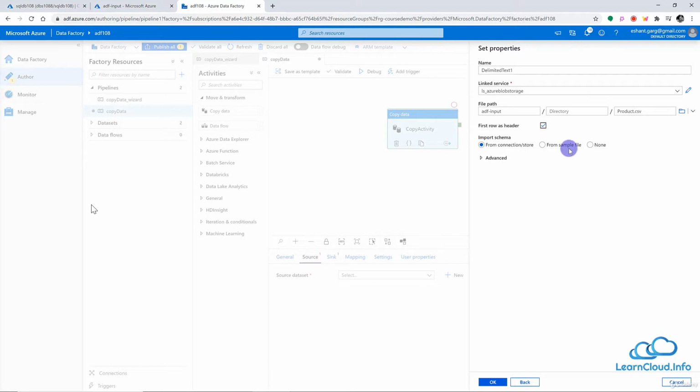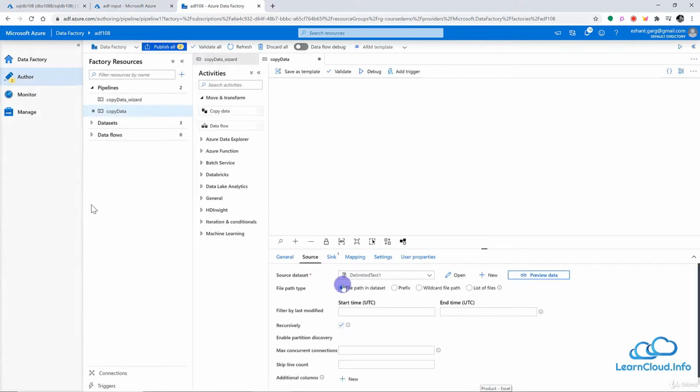We have the option to import schema from a separate file if required. Sometimes you have a JSON file or some other format where it is difficult for Data Factory to identify what exactly the schema is. So in that case you can have a separate file with the schema, and you can upload that file so that Data Factory can figure out what exactly is the schema of the input source. So it looks good, and I will click on OK here.